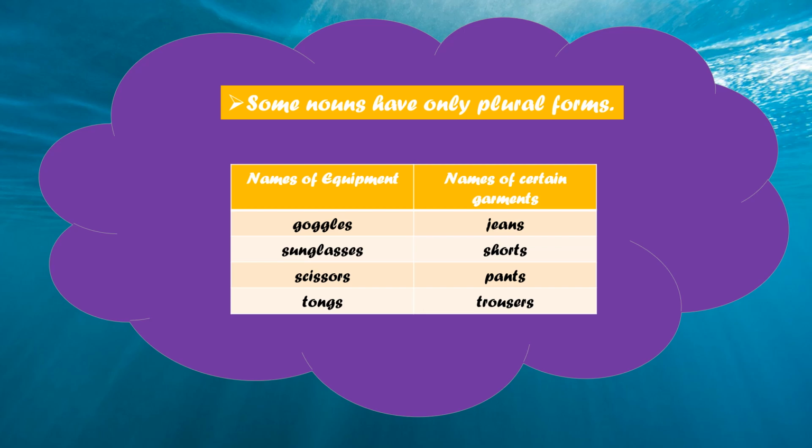Now the names of certain garments are also used in the plural form only. Jeans, whether it is one jeans or more than one, like 3 or 4 jeans, 5 jeans, in this way. Shorts, pants, trousers. They have only plural forms.